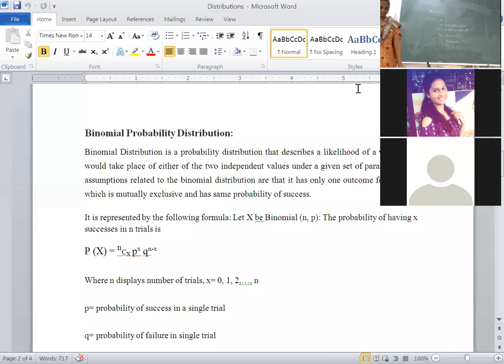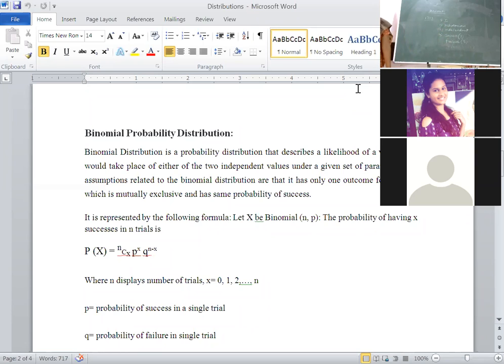Again, I am repeating. Binomial distribution is also known as Bernoulli distribution. A Swiss mathematician named James Bernoulli discovered this distribution in the year 1713. The assumptions underlying the binomial distribution are as follows. The first is the number of trials, n, which is finite and a fixed number. Second, the outcome of a random experiment results in a dichotomous classification.